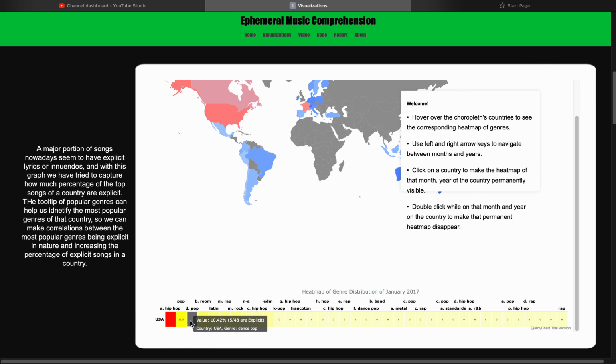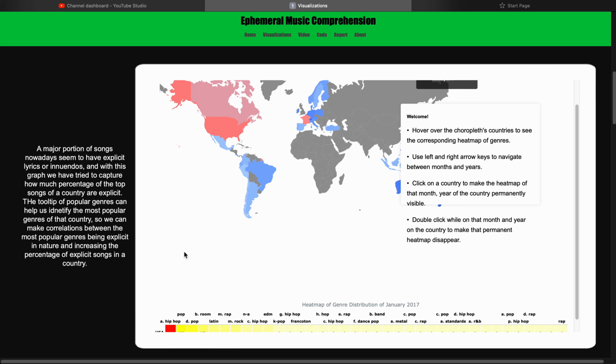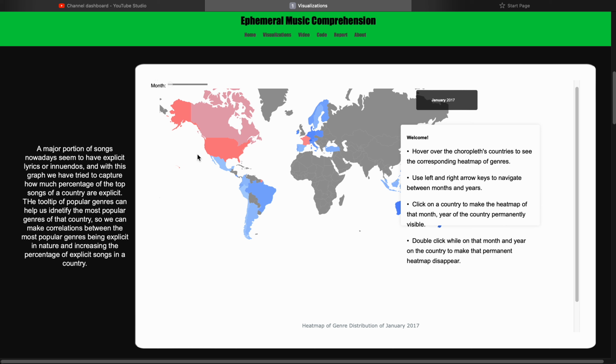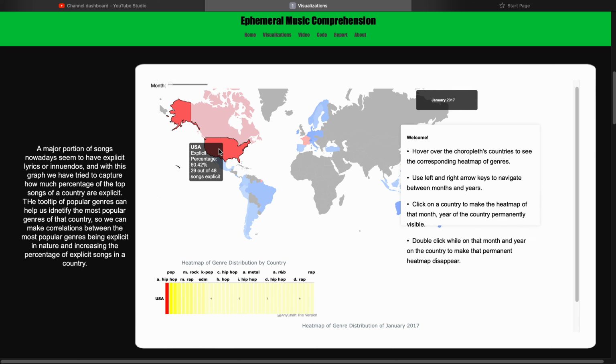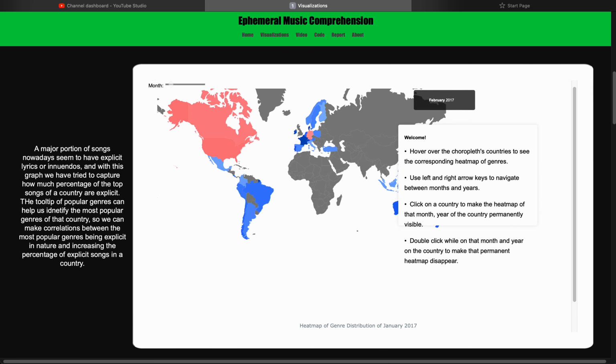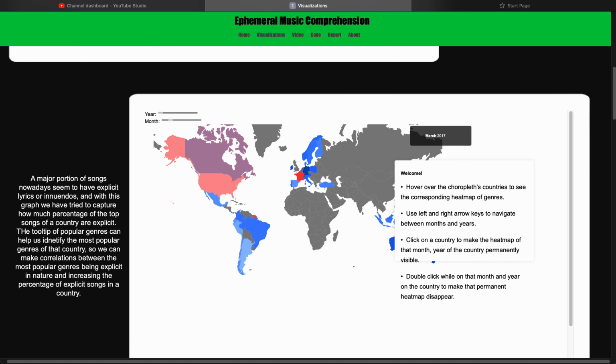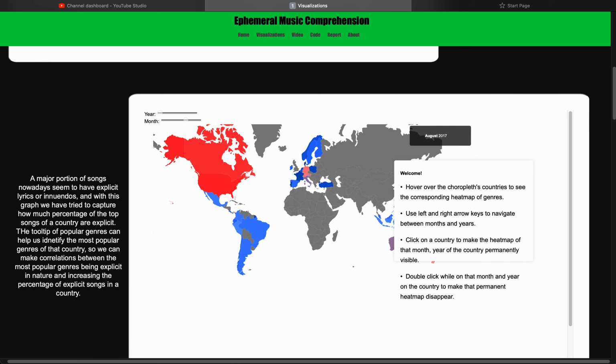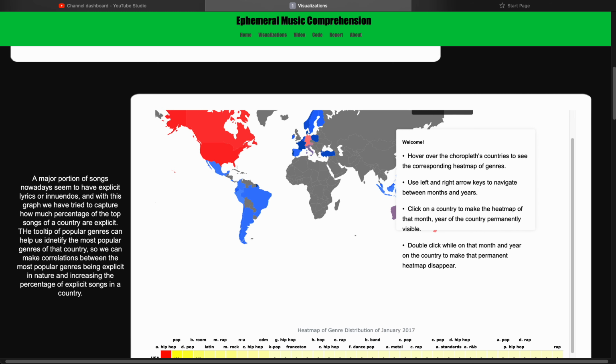So we can draw a correlation between the most popular genres and what percentage of explicit songs were in that country. Because as you can see in the USA, the most popular genre is hip hop, and hip hop tends to have explicit lyrics. So we can see that the USA has a very high explicit percentage. We can also switch between the months and the years here, and see the changing trends in explicit percentage, and see that the USA has more and more explicit songs as the years go by.